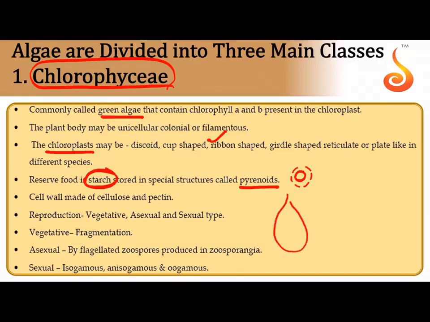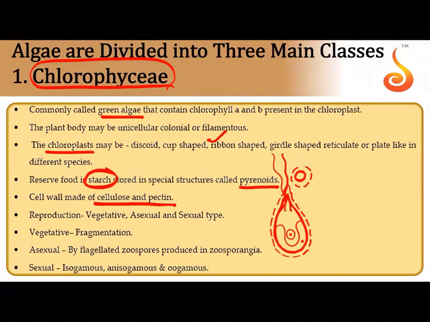For example, this organism has a cup-shaped chloroplast with pyrenoid inside, and it has a nucleus. Now I'm showing you a Chlamydomonas. It has two flagella, a green algae, and you can see that it has an inner layer of cell wall made up of cellulose, and an outer wall. The outer wall is made up of a substance referred to as pectin. These outer walls are mostly made up of substances referred to as hydrocolloids because they have a tendency to retain water. So the cell wall has two layers, an inner layer of cellulose and an outer layer of pectin.